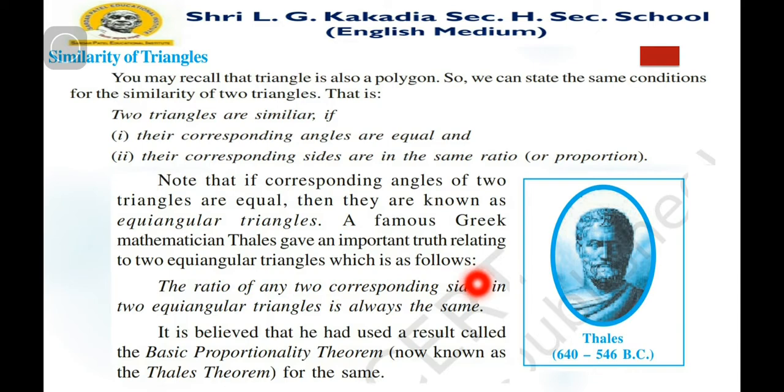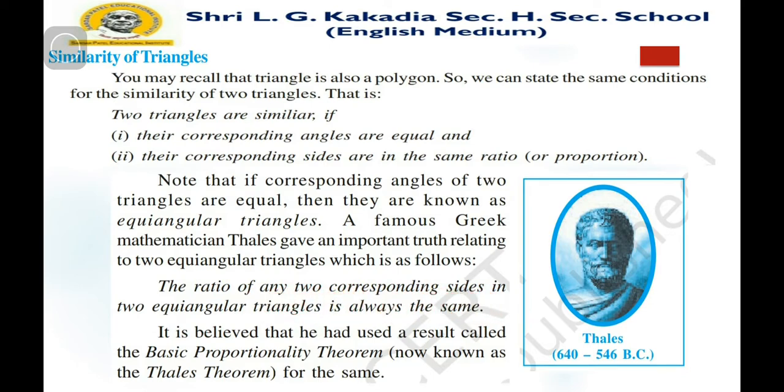A famous Greek mathematician Thales gave an important truth relating to two equiangular triangles, which is as follows. He also derived one statement, as you can see here: the ratio of any two corresponding sides in two equiangular triangles is always the same. It is believed that he had used a result called the basic proportionality theorem. He used the theorem, which we say is the basic proportionality theorem, now known as Thales theorem.